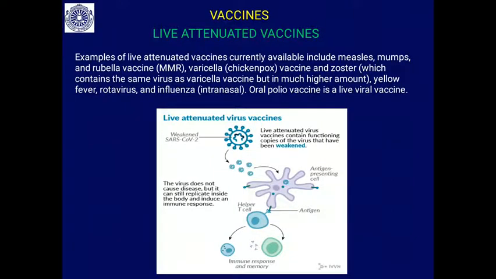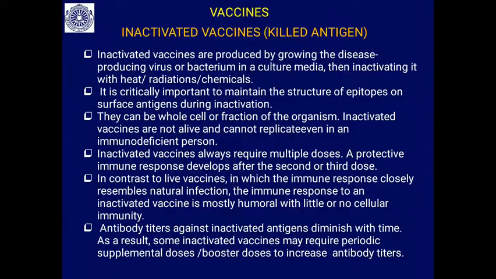So the live attenuated vaccine contains a functioning copy of the virus that has been weakened. This is a weak virus. So when this vaccine is injected, it is presented by the antigen presenting cells, and it immediately brings a lot of antibody production and causes immunity, and whenever the live virulent form gets into the body the next time or on subsequent exposure,